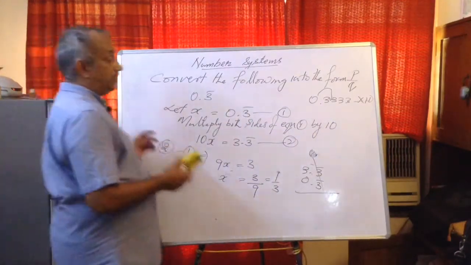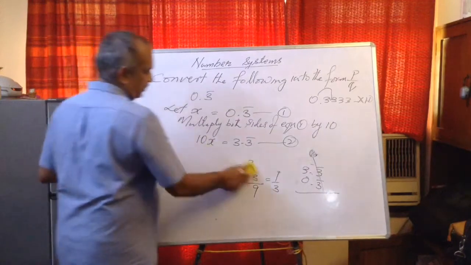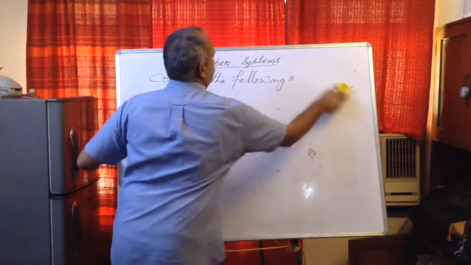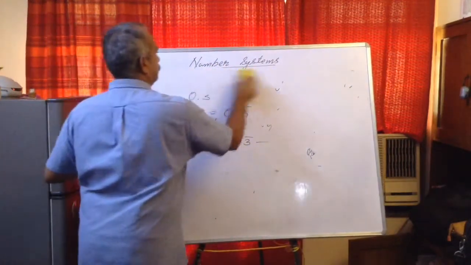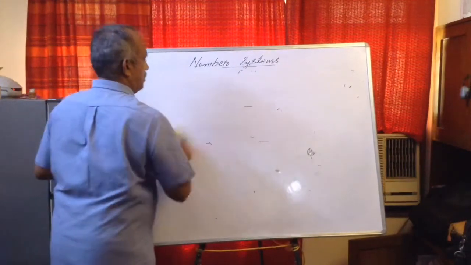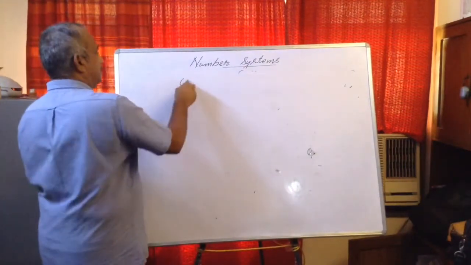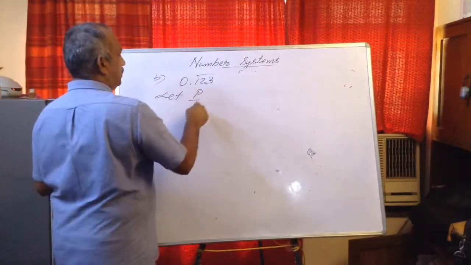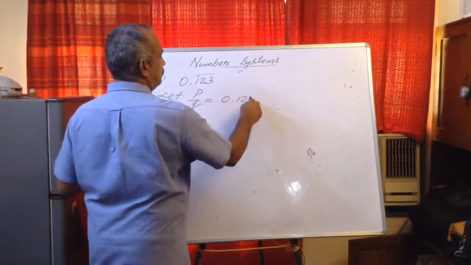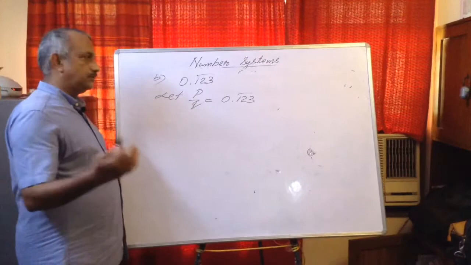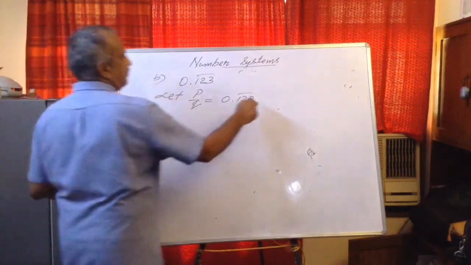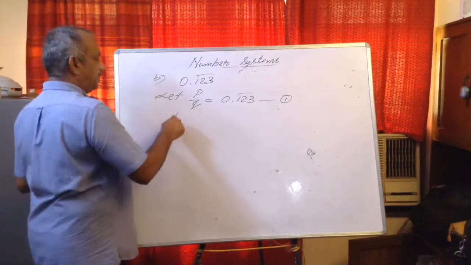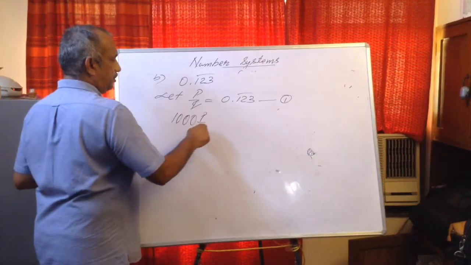If the entire decimal part is repeating, I'll do another question. Say 0.123 bar. So we'll assume let p upon q is equal to 0.123 bar. Keep it as equation number 1. Multiply both sides by, how many digits are repeating? 3 digits. So I'll multiply by 1000. 1000 p upon q is equal to.